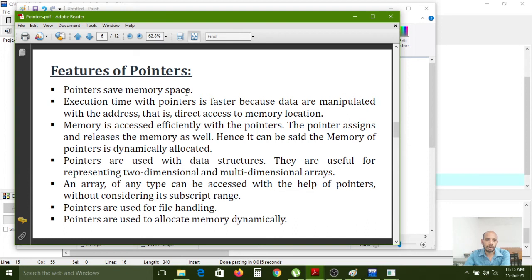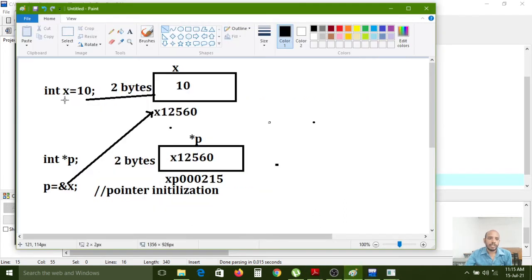Next, features of pointers. Pointers save memory space. Compared to a normal variable, pointers save memory space. Why? If you create the variable like this, memory is allocated like this for the X variable at execution time. The int data type occupies 2 bytes of memory for the X variable, and the value can be stored inside this memory, and one address is also generated by the compiler for this memory.